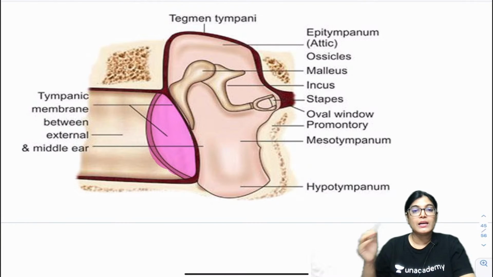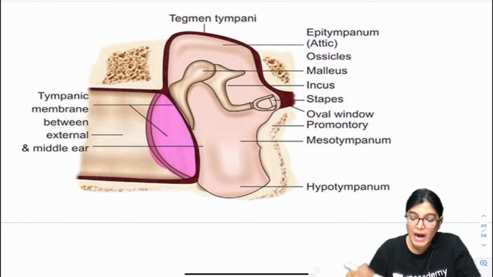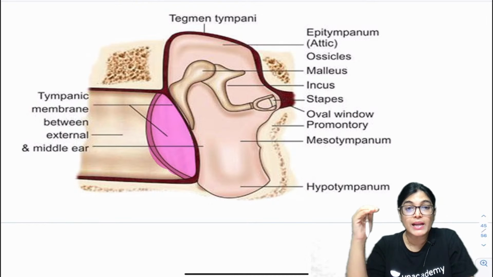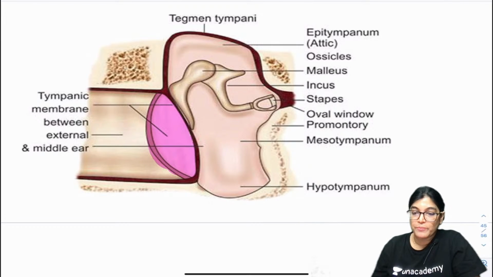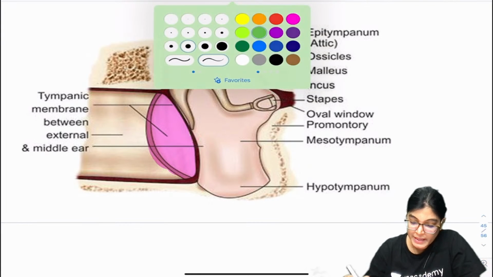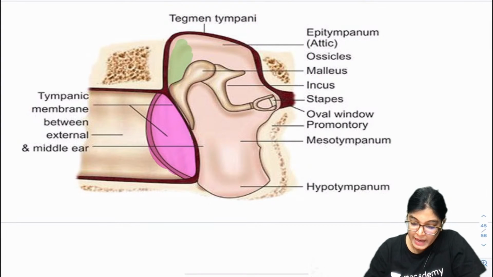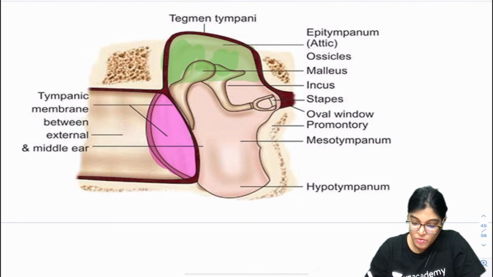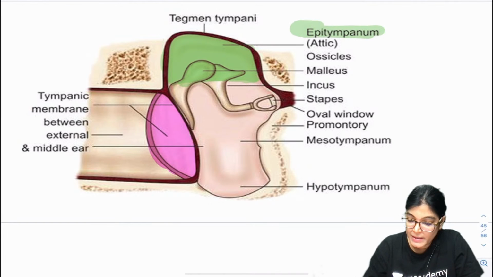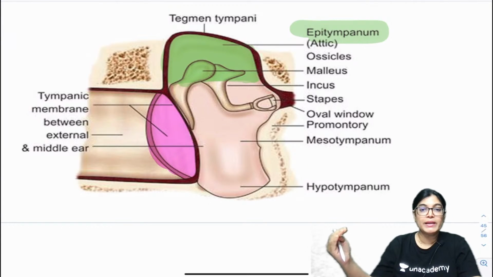Now the other cavity which you are seeing. The part of the middle ear cavity which is lying above the level of the tympanic membrane is called the epitympanum. Let me use green color for it. This part lying above the level of the tympanic membrane is the epitympanum, which I am showing with green color. This whole part is the epitympanum, which is lying above the level of the tympanic membrane.